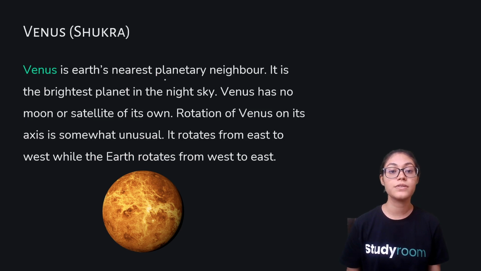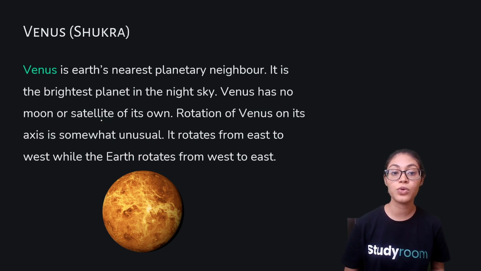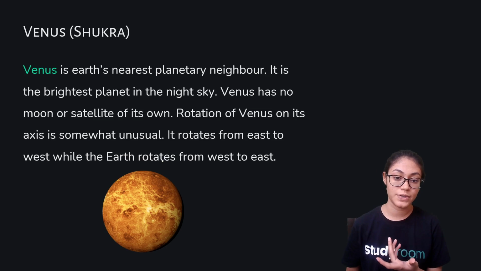Venus is Earth's nearest planetary neighbor. It is the brightest planet in the night sky. Venus has no moon or satellite of its own. Rotation of Venus on its axis is somewhat unusual. It rotates from east to west while the Earth rotates from west to east.